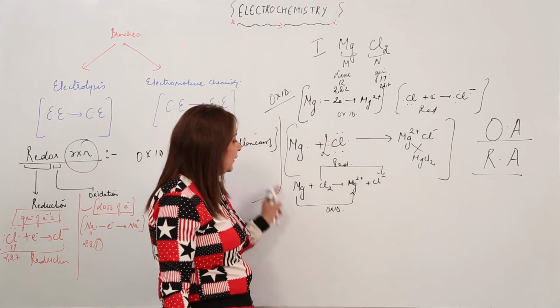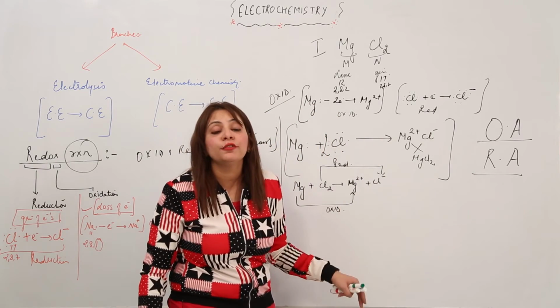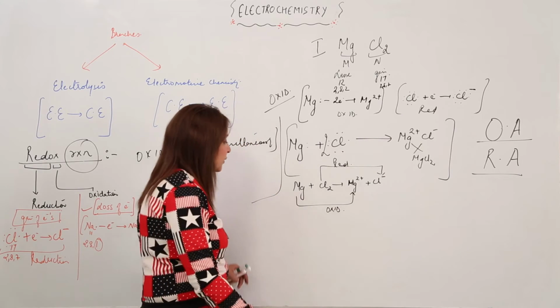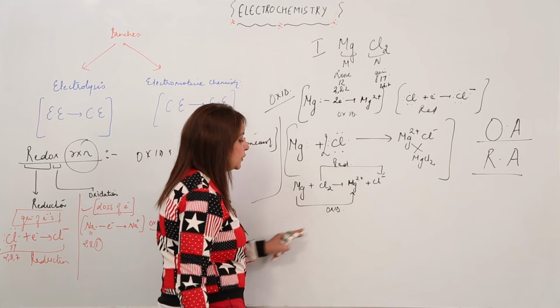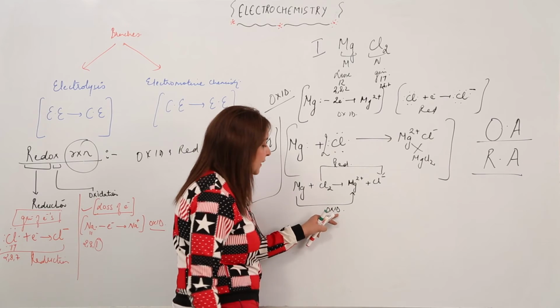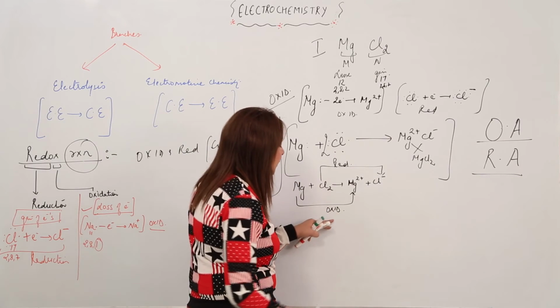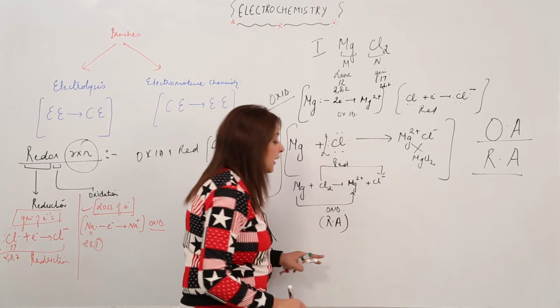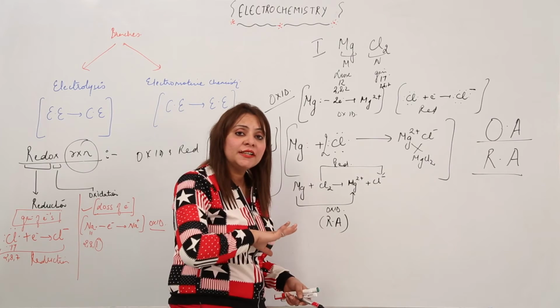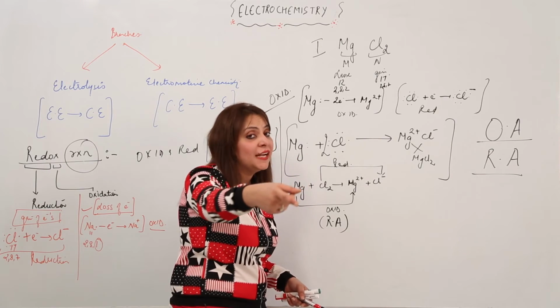So we have this redox reaction. Let us check out the oxidizing agent and the reducing agent. This Mg has lost 2 electrons and formed Mg2+. That means oxidation has taken place. The substance whose oxidation has taken place is called a reducing agent because it is getting oxidized, but it is making the other substance reduce.